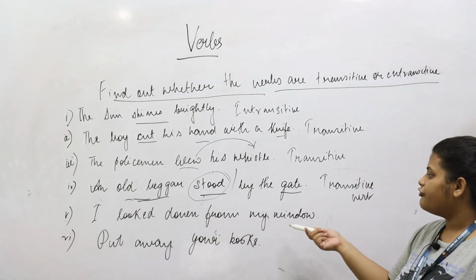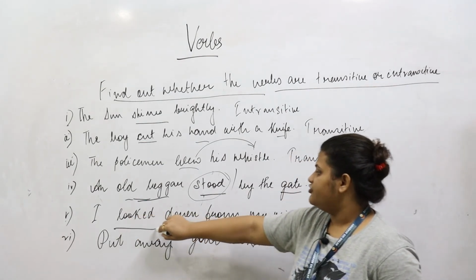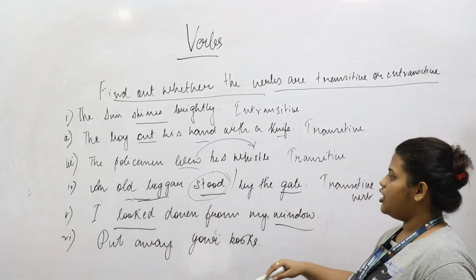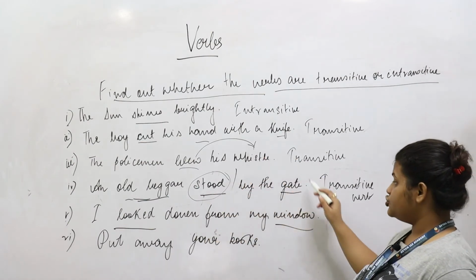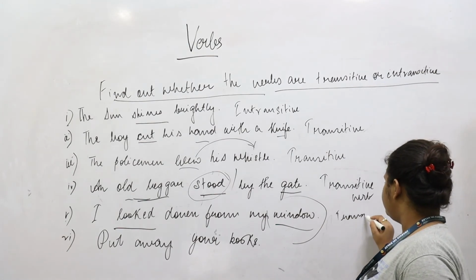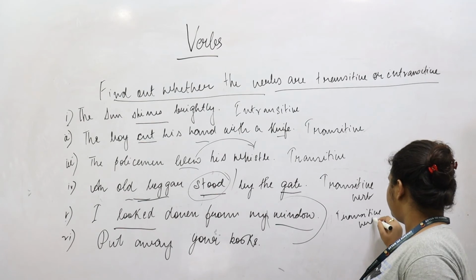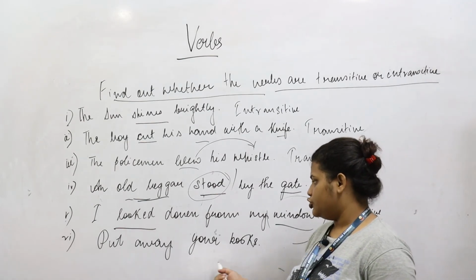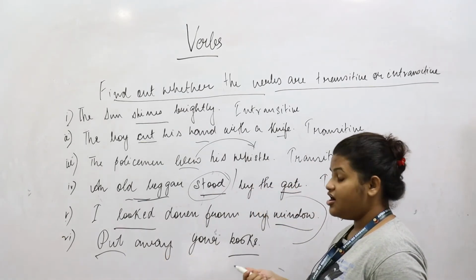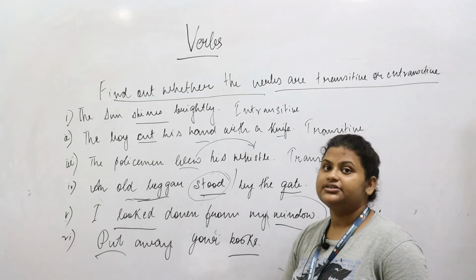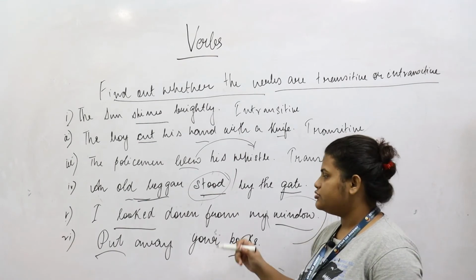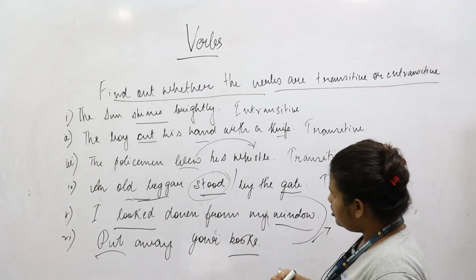I looked down from my window. The verb looked needs the object window to complete it. The reference of the look is being passed over to the object window. Hence, it makes it a transitive verb again. However, put away your books. Here, the word put is a verb and it needs the word books in order to complete the meaning or to make the sentence a complete one. Hence, this also makes it a transitive verb.